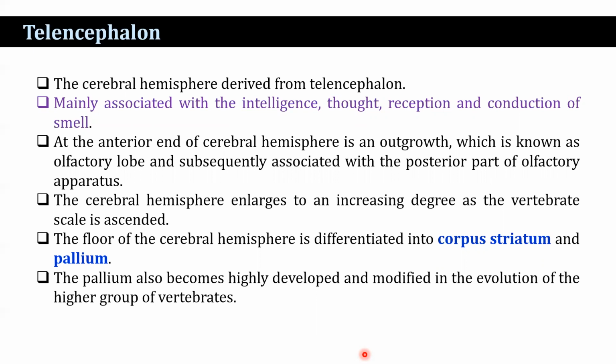The cerebral hemisphere enlarges to an increasing degree as the vertebrate scale is ascended from fish to mammal. The floor of the cerebral hemisphere is differentiated into the corpus striatum, a reticulated structure, and the remainder is known as the pallium. The pallium also becomes highly developed and modified in the evolution of higher groups of vertebrates.